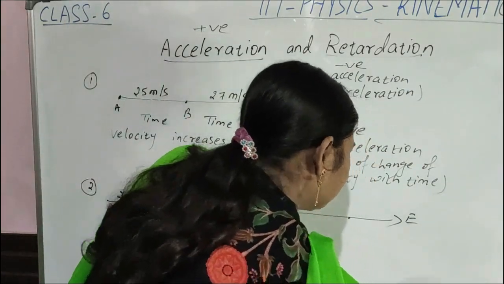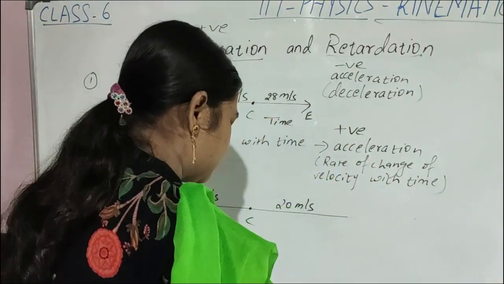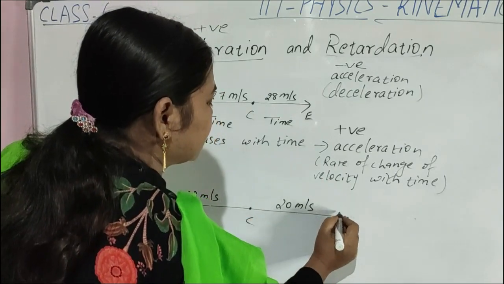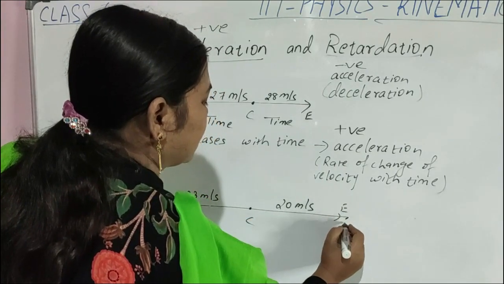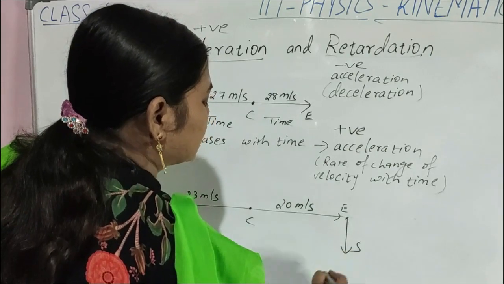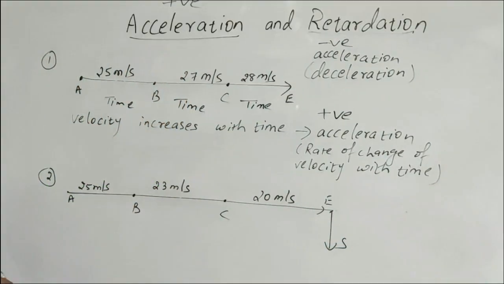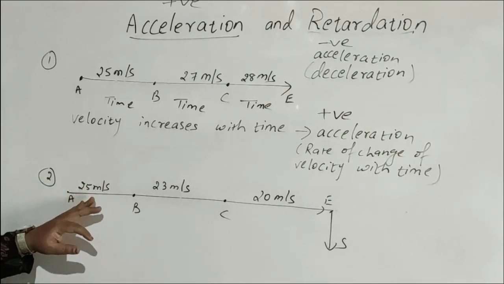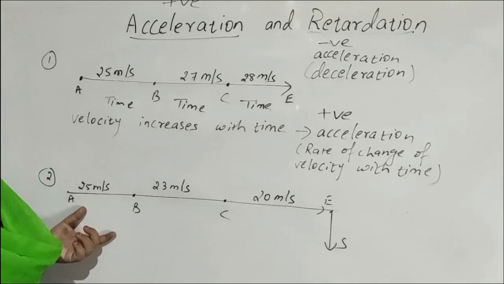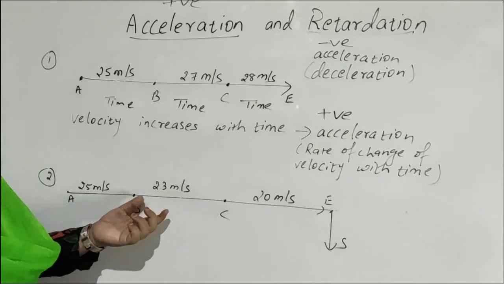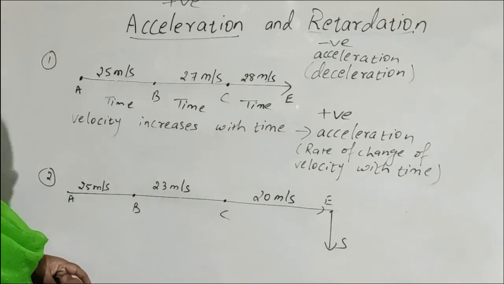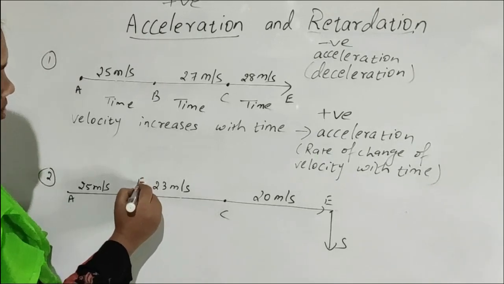Suppose we can say direction also changed. You are going east, now south. Are you seeing, children? Body started with the velocity 25 meter per second. After covering some part of the journey, its velocity decreased to 23 meter per second, although its direction is same, east.